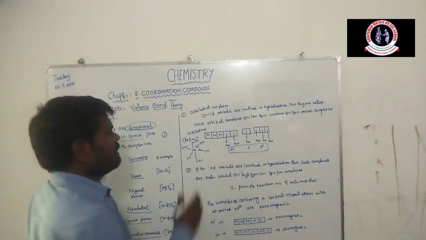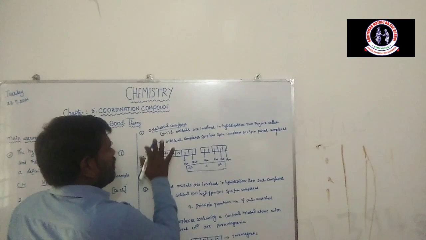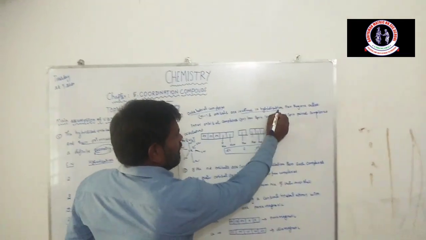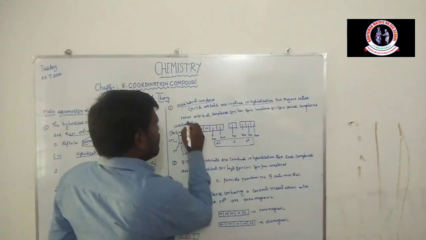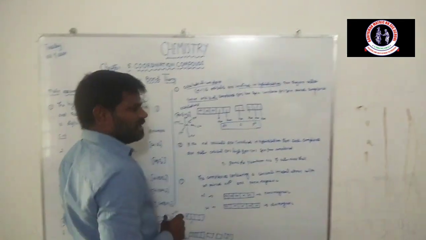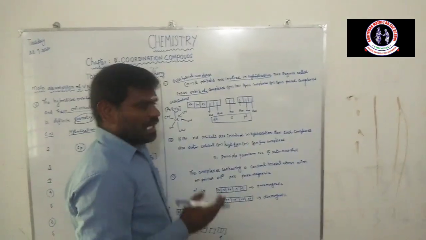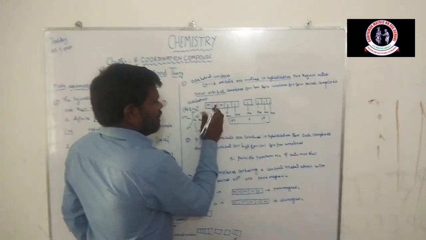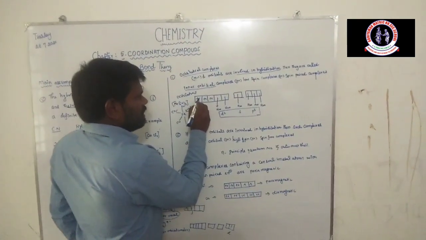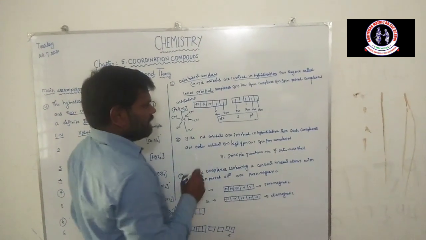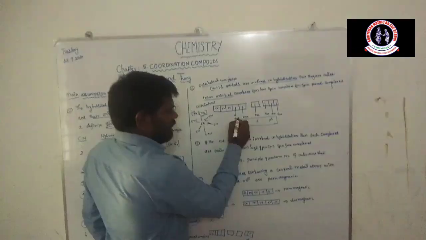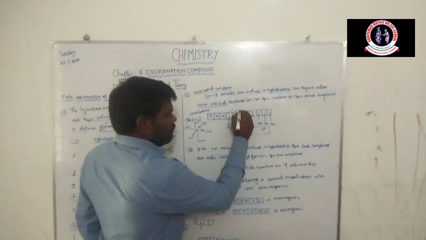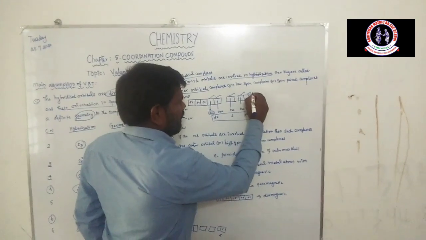Next postulate is on octahedral complexes. For example, if the (n-1)d orbitals, that is inner orbitals, are involved in the hybridization, then they are called inner orbital complexes, or low spin complexes, or spin paired complexes. For example, here this complex has 6 electrons paired in nature, and aqua is the ligand.